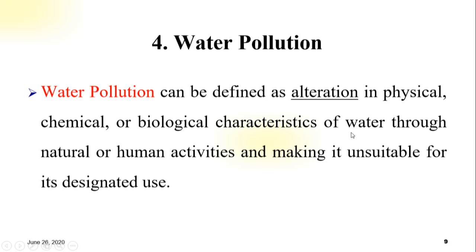Alteration here means change, as in changing the physical, chemical, or biological characteristics of water through natural or human activities, making it unsuitable for its designated use. Again, water pollution can be defined as an alteration in the physical, chemical, or biological characteristics of water through natural or human activity. I mean people do something and make the water unsuitable for its designated use.